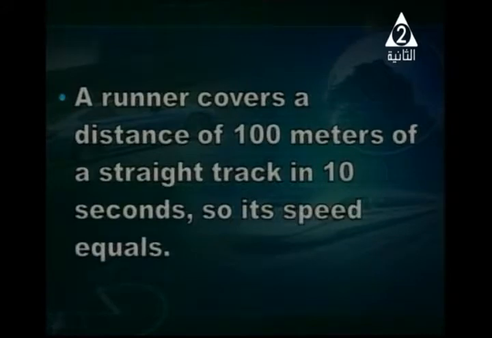Another important one: a runner covers a distance of 100 meters on a straight track in 10 seconds. Now, so its speed equals... help me with this, my dear student. 10 meter per second, or 20 meter per second, or 100 meter per second, or for the last one, 10 kilometer per second.